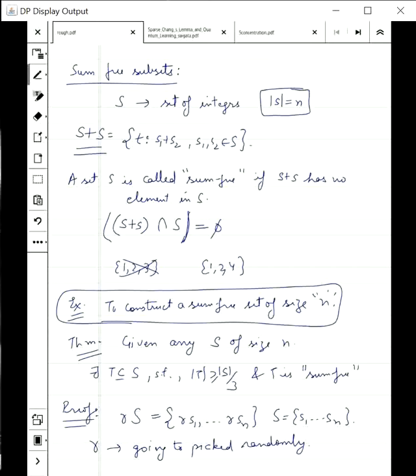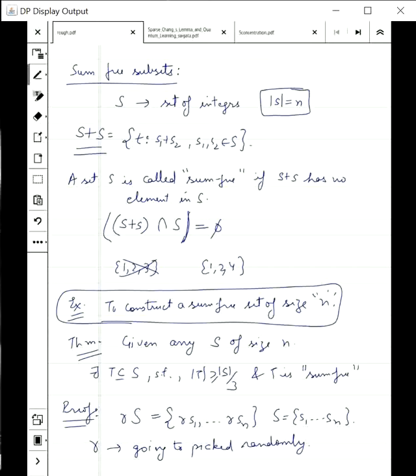This is just the probability that RSi is an element of Z. As an exercise, you will prove that RSi is uniformly distributed in 1 to 3k plus 2. So R is random. If you pick all possible R's, then RSi is uniformly distributed in 1 to 3k plus 2. This follows from whatever you have learned in Mathematics for Computer Science 1.